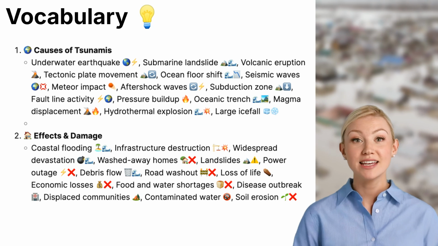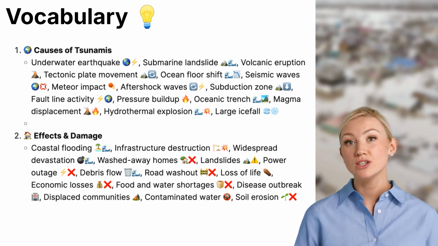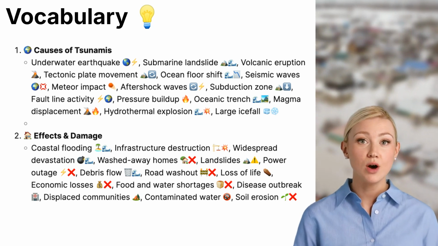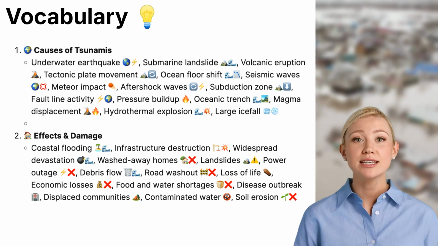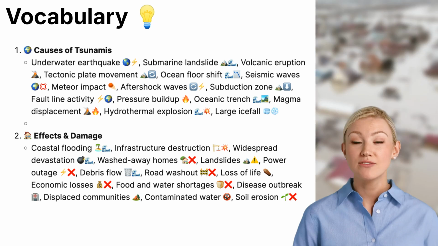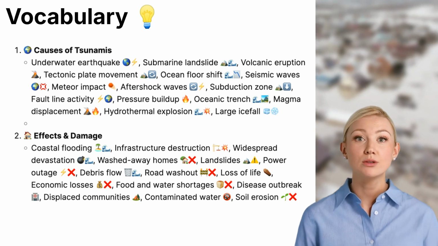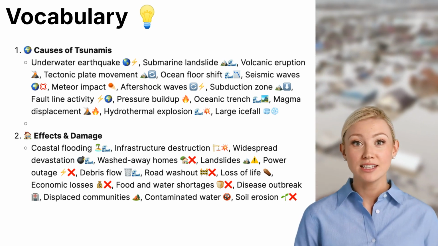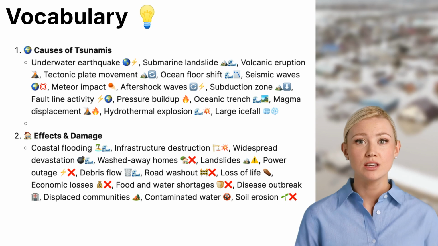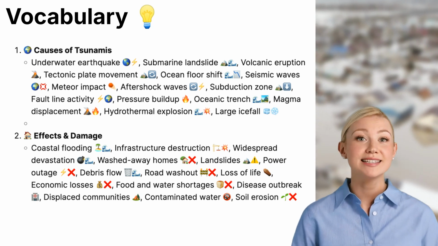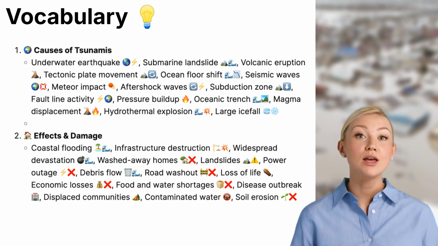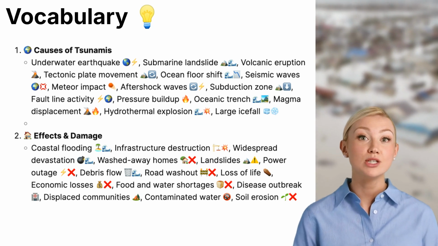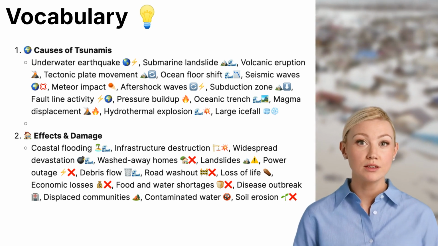2. Effects and damage. Coastal flooding. Tsunamis push massive amounts of water onto land, flooding coastal cities and towns. Infrastructure destruction. Bridges, roads, and buildings can be severely damaged or destroyed. Widespread devastation. Large-scale destruction occurs, affecting homes, businesses, and communities. Washed away homes. Entire neighborhoods can be swept away by the powerful waves.